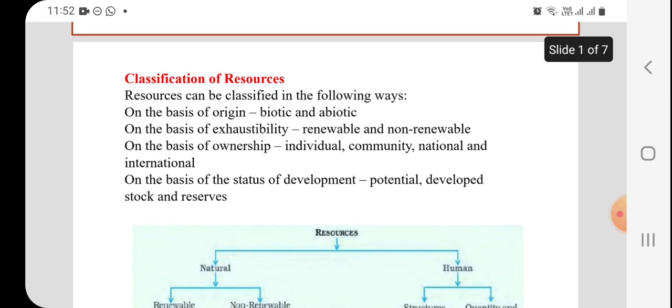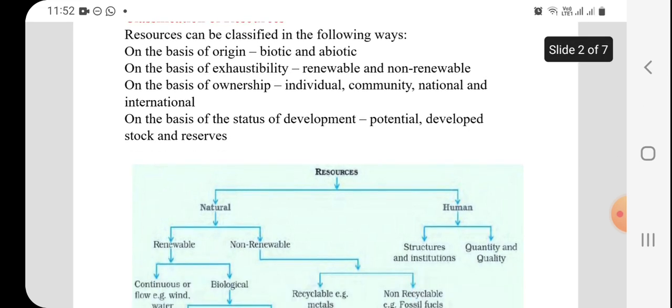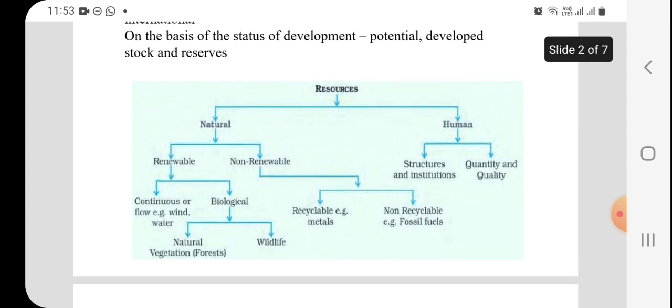Then classification of resource. Resources are classified on the basis of origin, that is biotic and abiotic resource; on the basis of exhaustibility, renewable and non-renewable; on the basis of ownership, individual, community, national and international resource; on the basis of status of development, potential resource, developed resource, stock and reserve. Now with the help of a flow chart, you can understand very clearly.